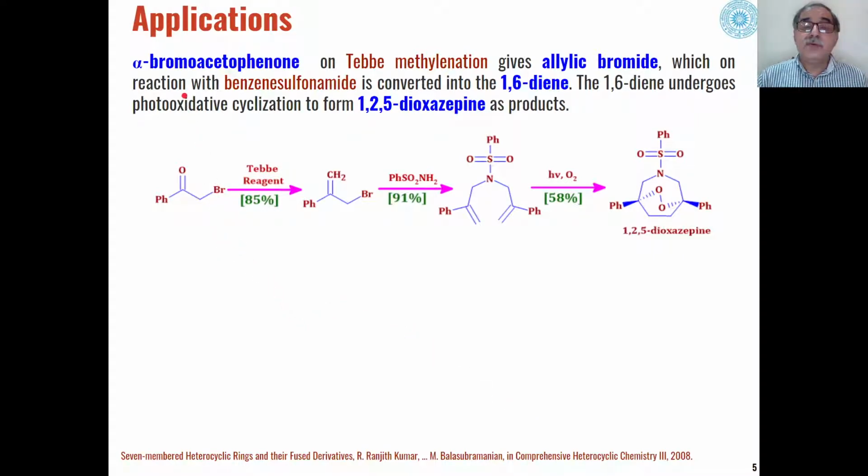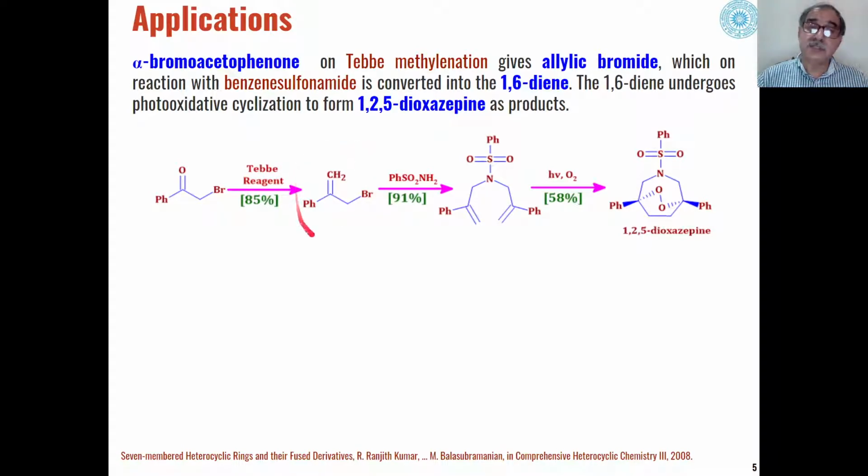So there are a few common examples. For example, phenacyl bromide or alpha bromoacetophenone. In presence of Tebbe reagent, the carbonyl will be converted into the corresponding methylene compound.